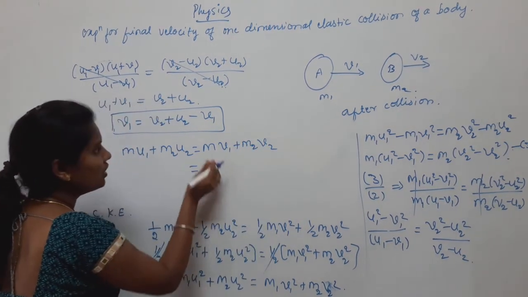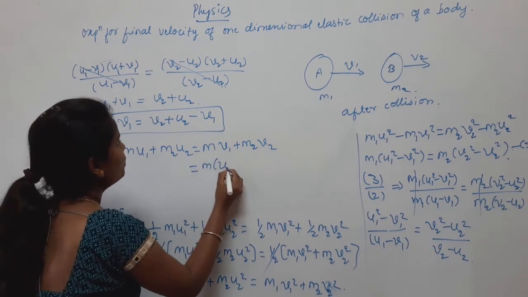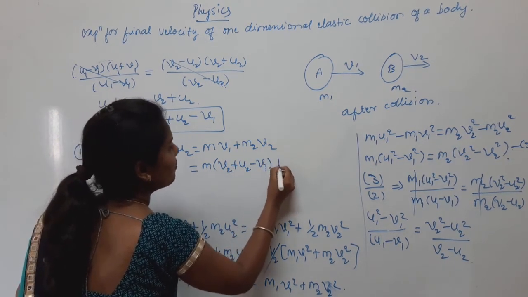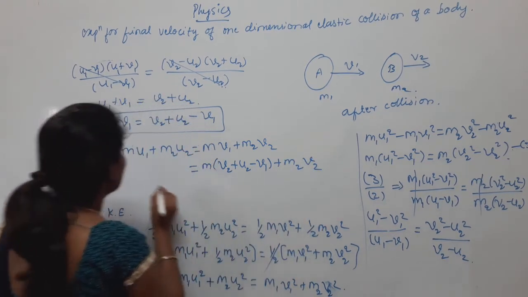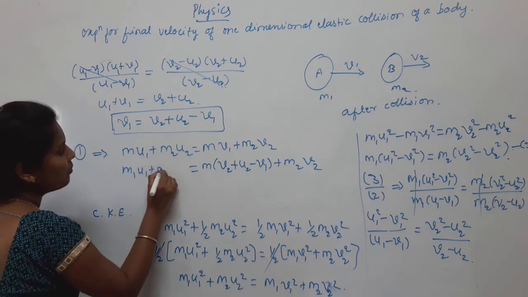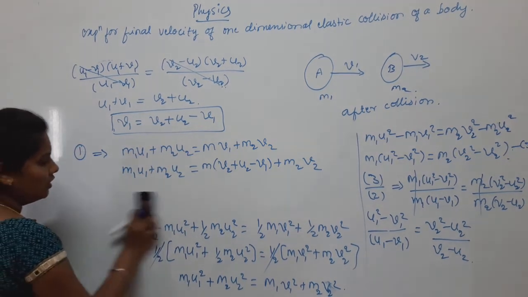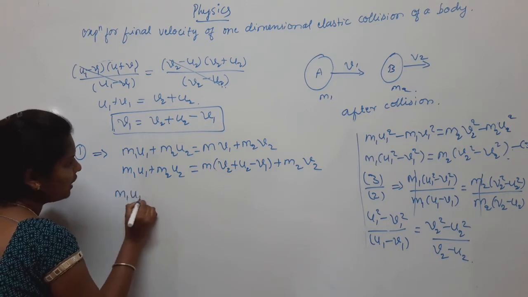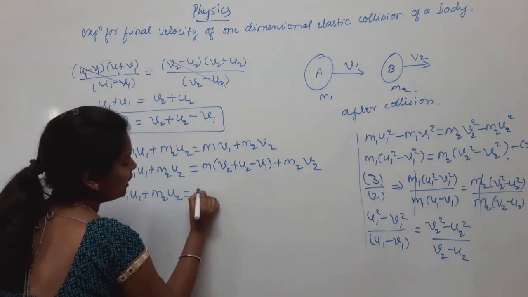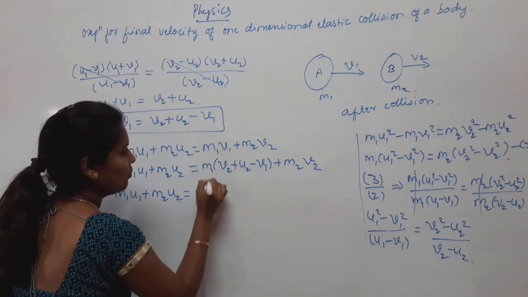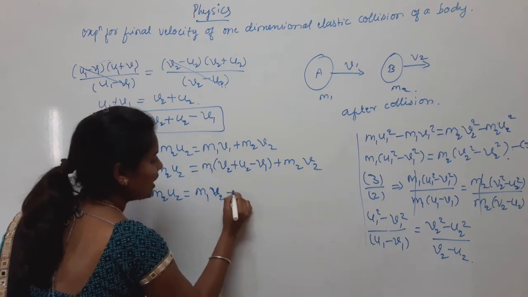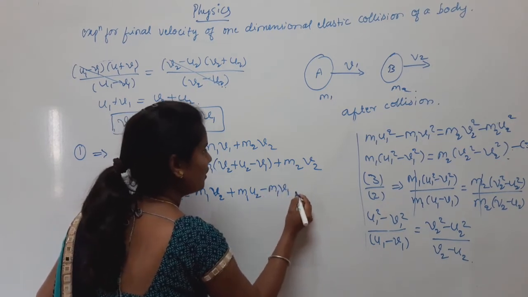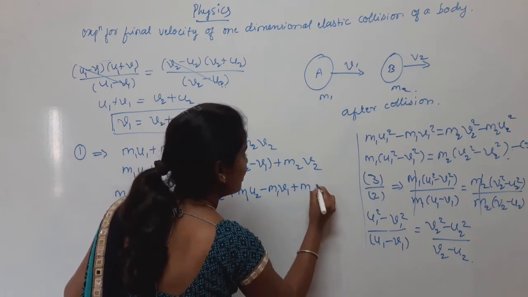Substituting, we get m1 u1 plus m2 u2 equals m1 times v2 plus u2 minus u1, plus m2 v2. Simplifying, m1 u1 plus m2 u2 equals m1 v2 plus m1 u2 minus m1 u1 plus m2 v2.